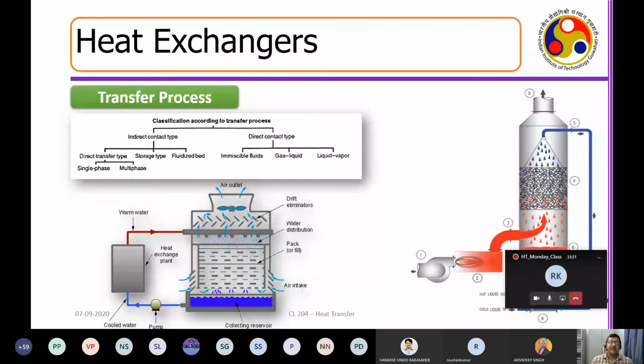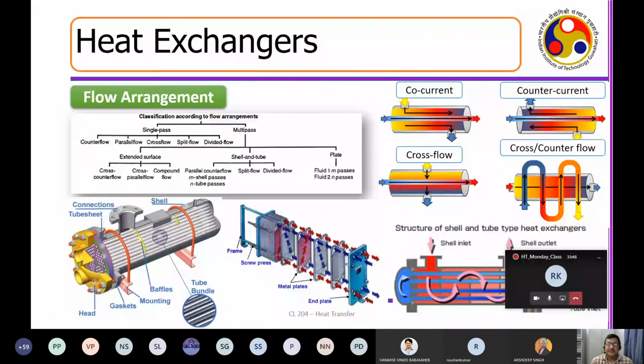Essentially, how do we correlate this to the fundamentals of science, and then develop models which are able to design and explain what is happening inside, and then optimize the efficiency of the process. So we discussed that if both the fluids, hot and cold, are flowing in the same direction, it is co-current. If they are moving in opposite directions, that is counter current. If one is flowing perpendicular to the other, that is called a cross flow. And then you have cross counter flow, which is an arrangement like this. This is a typical shell and tube heat exchanger. This is a plate heat exchanger, and you can see these arrowheads telling you how exactly the fluids are moving inside the system.